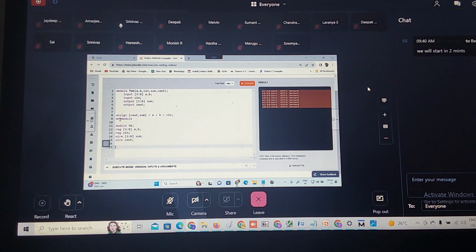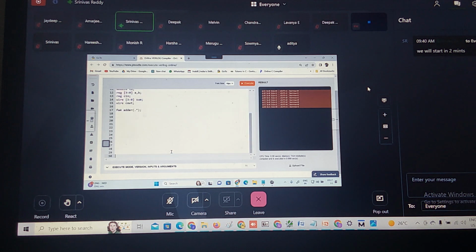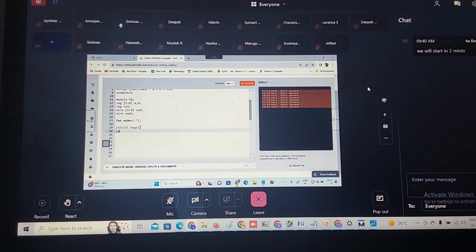Next what I need to do? I need to instantiate the design file. So let us name it adder. Then let me do port by connection default. Now I need to generate the input and apply the input to the design file. For that I should start with what block? Initial block. Initial begin. Correct. Shall I use the concatenation operator? A comma B comma C is equal to $random.